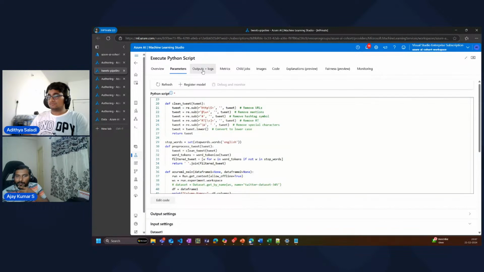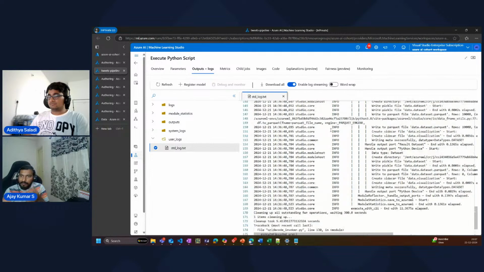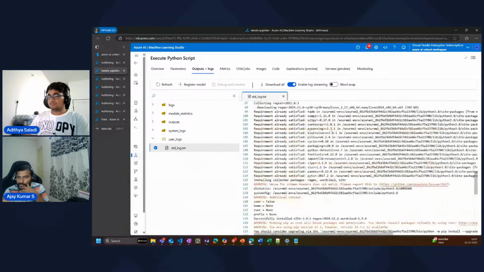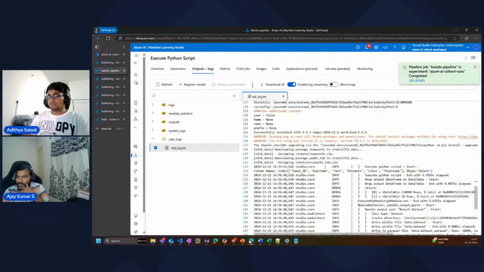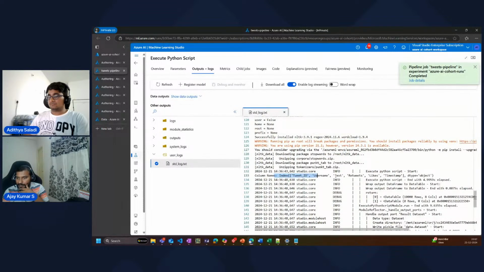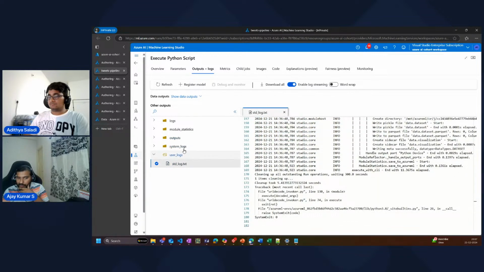There is this output plus logs. This is where you can see all the logs of that particular program. In fact, the program is completed, right? Now you can see all the pip installs, whatever we did, and whatever you do as a print statement. For example, I just printed all the columns in that particular data set. So I can see that these are the different columns. This is a statement which I added, I'll show in a bit, and these are getting printed. So this is how you can see the logs. If you go to std log, you can see all the logs.